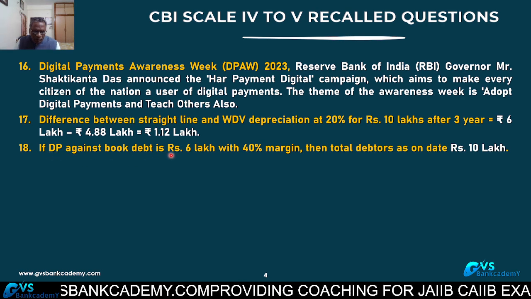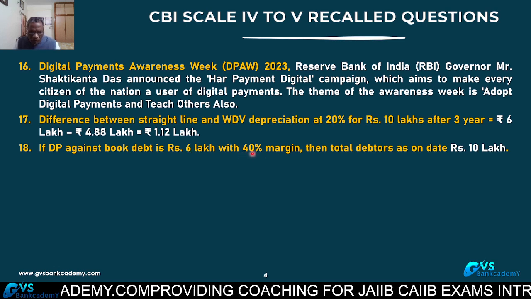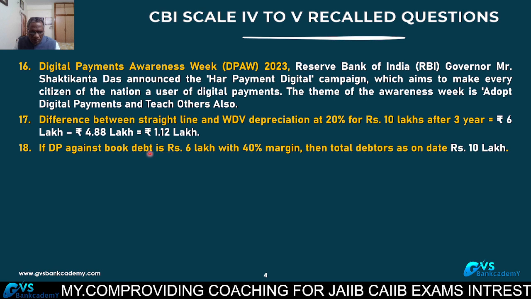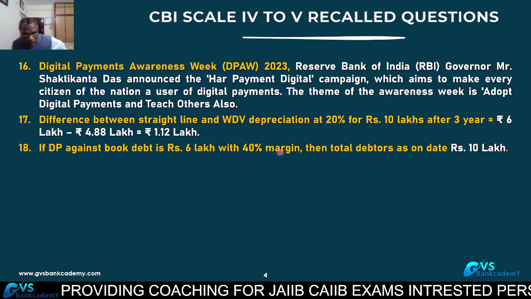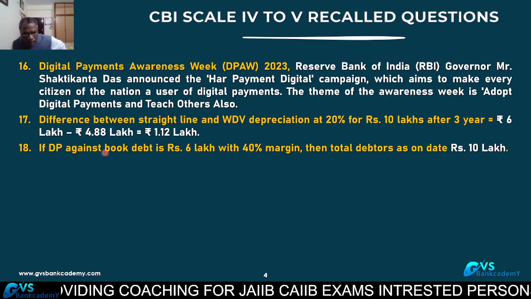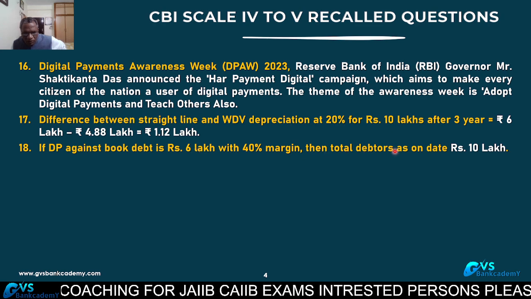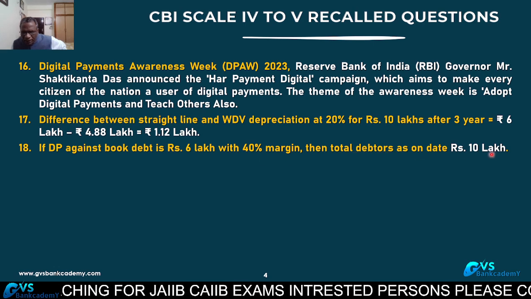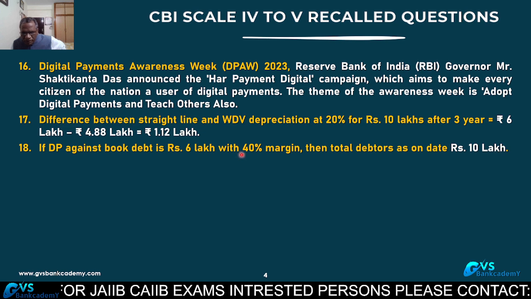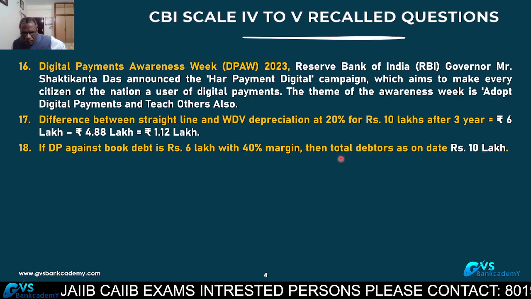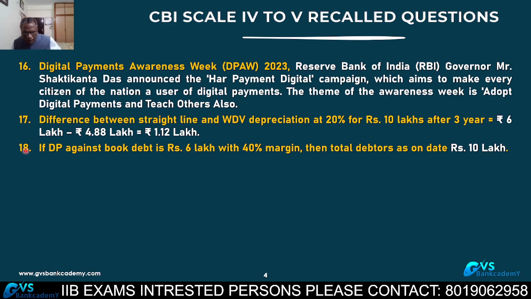If the DP against book debt is 6 lakhs with 40% margin, after 40% margin the drawing power against book debt is 6 lakhs. What is the total amount of book debts in this case? That is 10 lakhs. How 10 lakhs? 10 lakhs minus margin 40%, 4 lakhs. DP is 6 lakhs. That is it. Question 18.